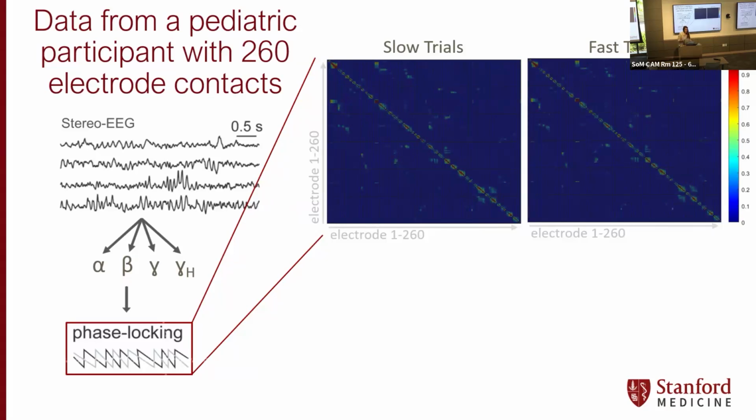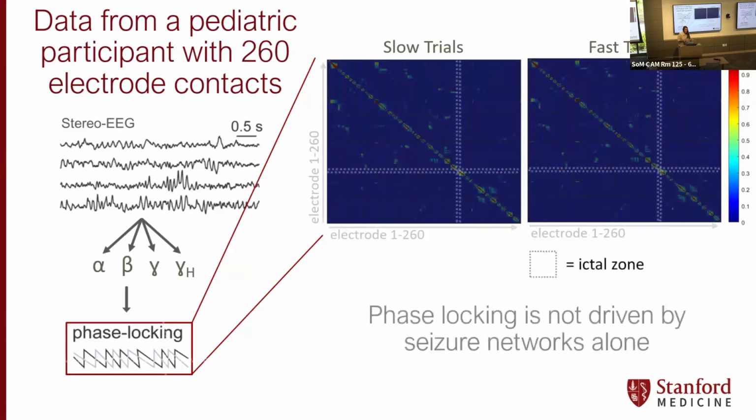But one thing I think is really interesting is when I looked at this data, I knew this patient, and I knew that he had a really robust, very active seizure network. That's why he's here, right? So I thought, well, this is just his seizure network that we're looking at, and it's completely drowning out any kind of behavioral signal. So here I've highlighted the electrode from which all of his seizures and all of his interictal activity originated. And you can see that it is really not driving this interconnectedness. It's not driving the phase locking value.